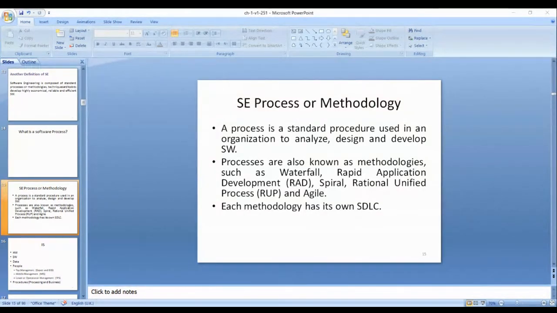We have so many methodologies: waterfall, rapid application development (RAD), spiral, rational unified, agile, prototype. So we have some keywords in the methodology or process. We should have standard procedures to do analysis, design, and implementation. Let's first define analysis.